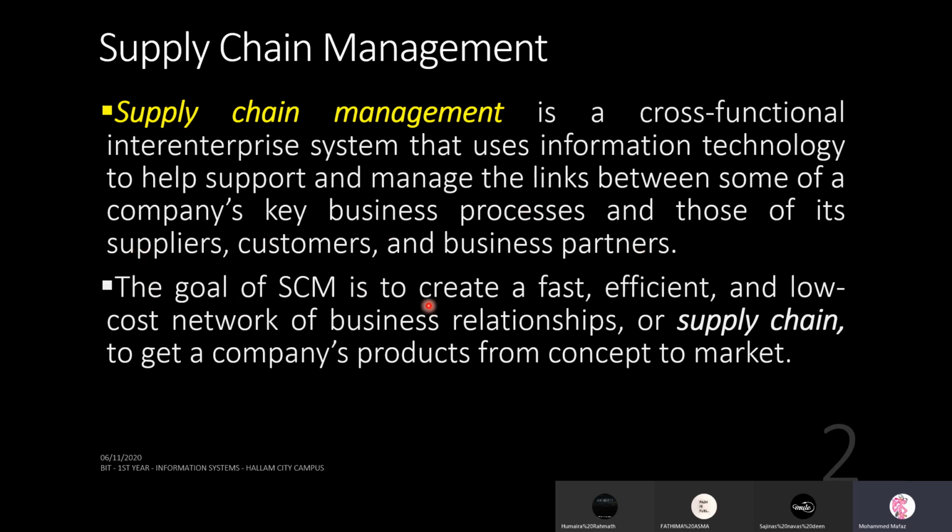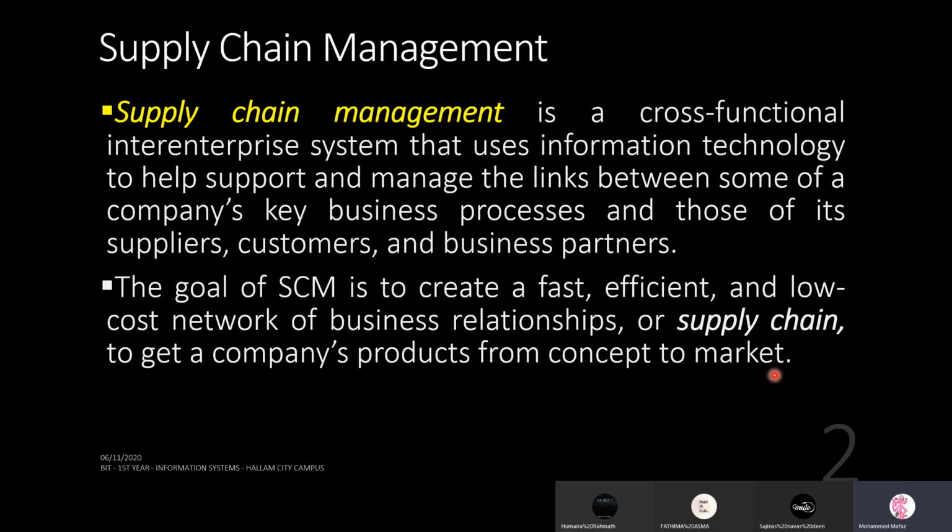So the goal of SCM is to create a fast, efficient, and low-cost network of business relationships, or supply chain, to get a company's products from concept to market. Right? So what is a supply chain? A supply chain is a fast, efficient, low-cost network of business relationships. So this is the definition of a supply chain: a fast, efficient, low-cost network of business relationships to get a company's products from concept to market.